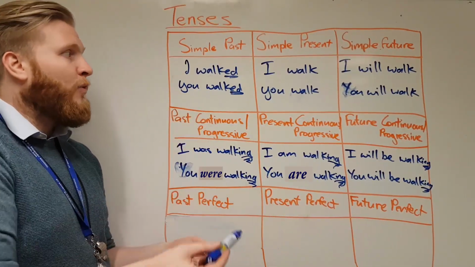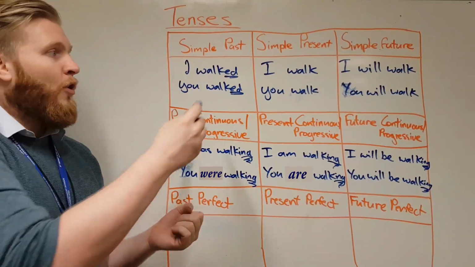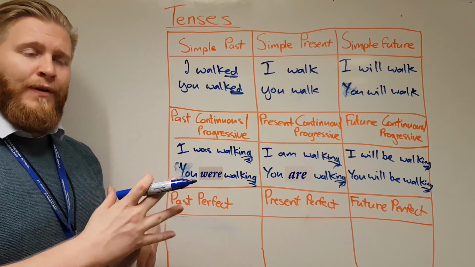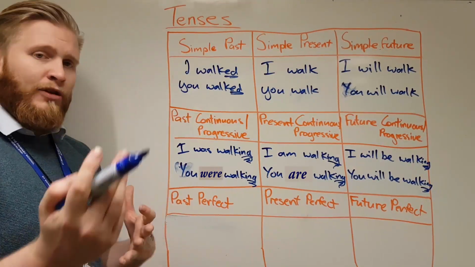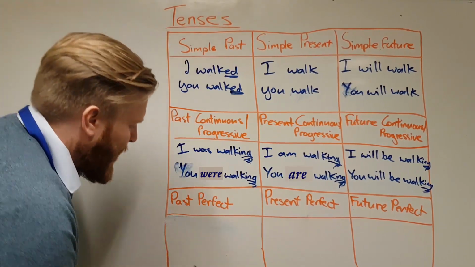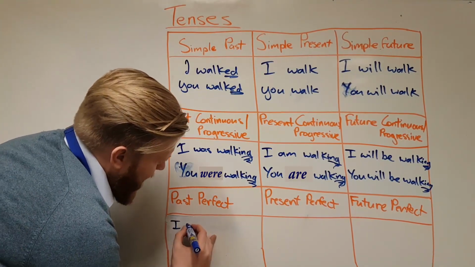So they're not currently walking or they haven't been walking or they're not walking now. The action has been completed, okay? So the action is perfect, it's been completed. And I'll show you why it's called the had and the have verb. Okay, so when we do past perfect, we put something like